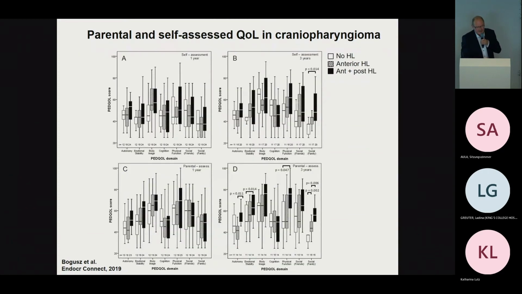This is a very busy slide, showing you the data on quality of life in this cohort: no hypothalamic lesion, anterior, and posterior. All patients had severe preoperative hypothalamic involvement.